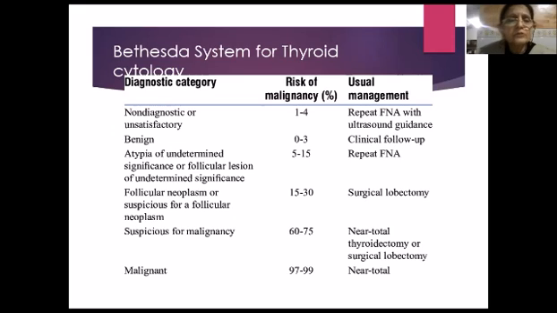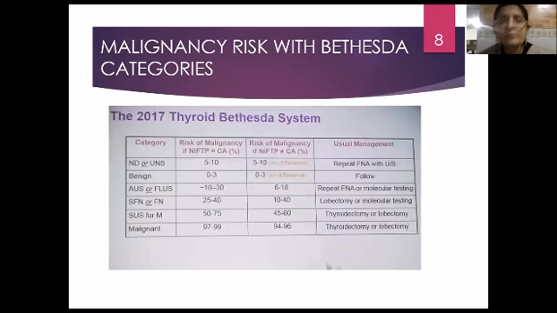Follicular neoplasm or suspicious for a follicular neoplasm has a 15 to 30% risk of malignancy, and the usual management is surgical lobectomy. The fifth, suspicious for malignancy, has a 60 to 75% risk of malignancy and ends up with near total thyroidectomy or surgical lobectomy, while the malignant group, depending upon the type of tumor, is managed by near total thyroidectomy, and the risk of malignancy is 97 to 99%.